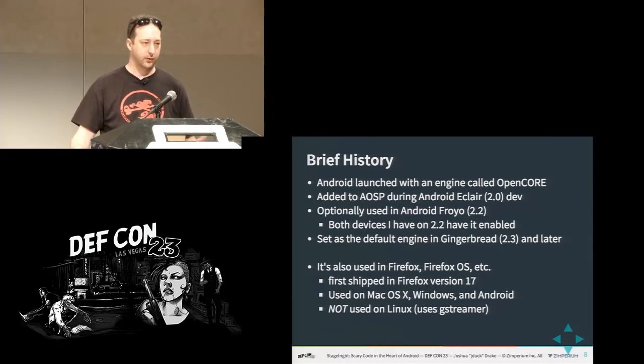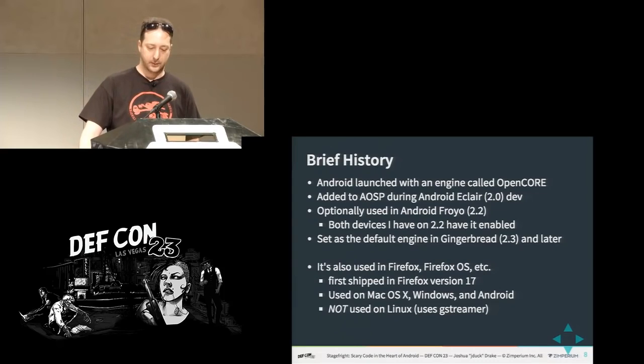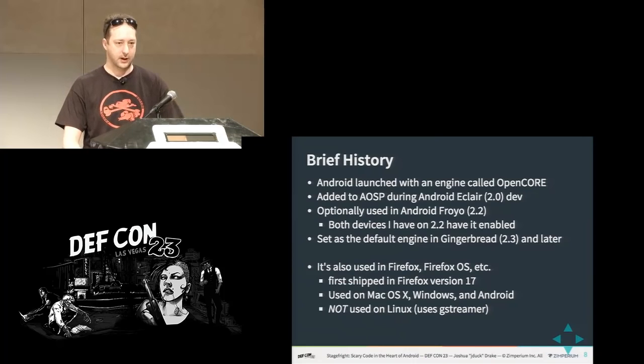So, a brief history. Back in the Android 1.0, 1.5 days, they launched with a multimedia engine called OpenCore, which was apparently donated to them by some random organization. Later, during the 2.0 development, they added Stagefright to the AOSP. However, they weren't really using it yet; they were just starting to develop it.